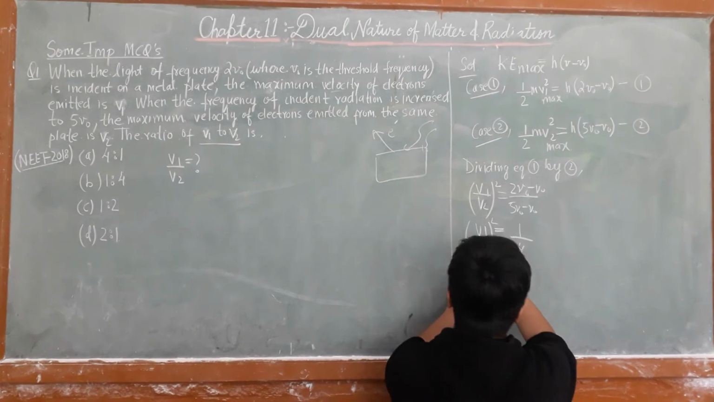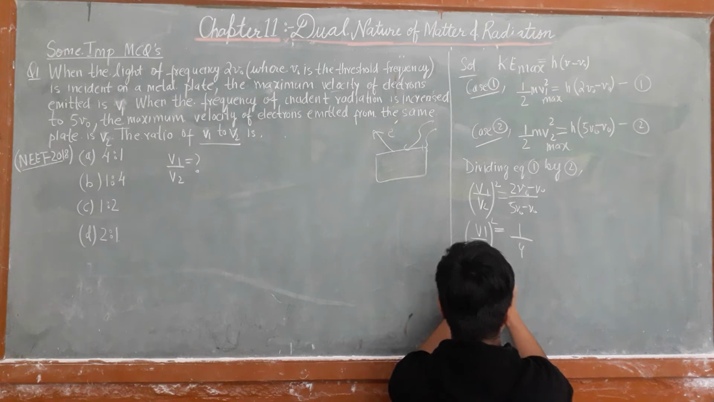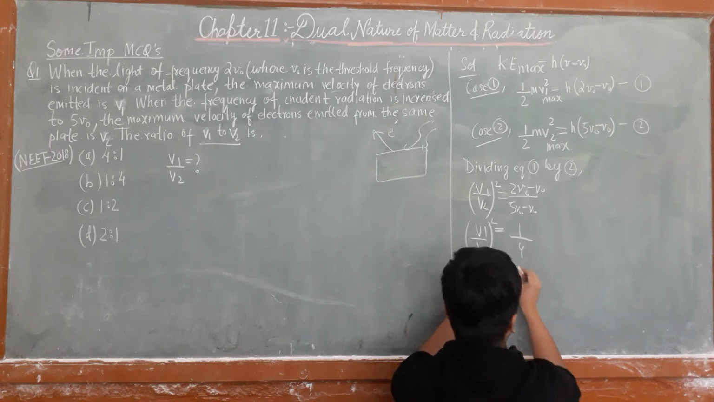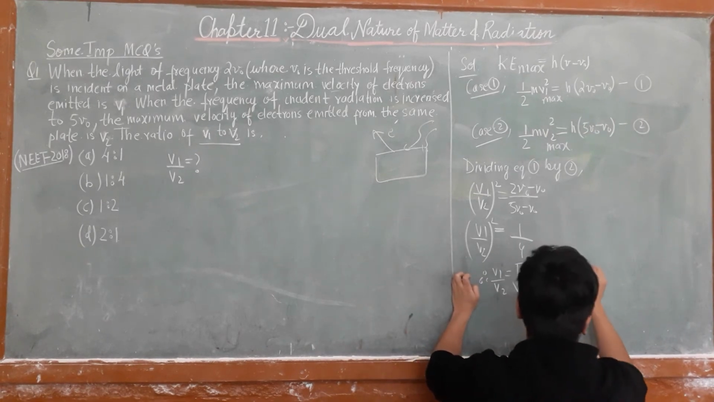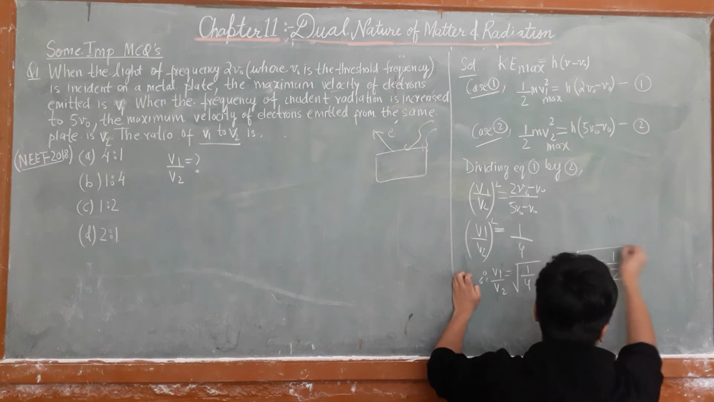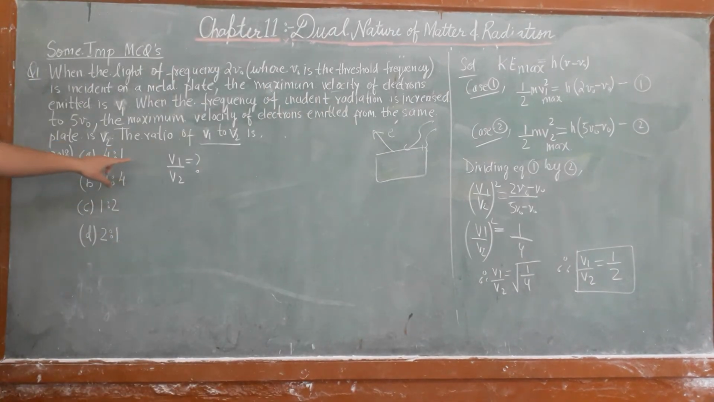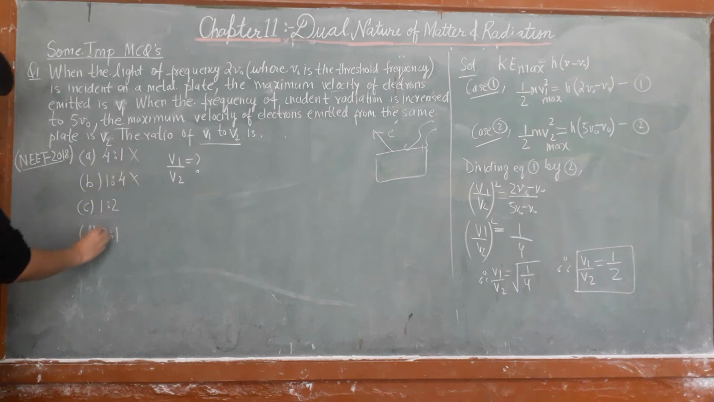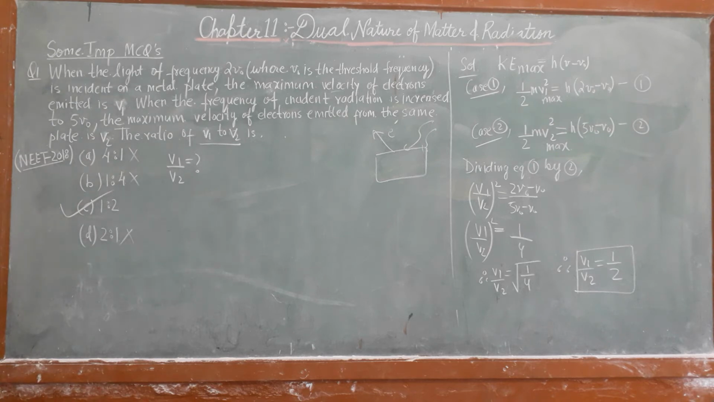Taking the root, since the left side is squared, V1 upon V2 is equal to under root 1 by 4. Therefore V1 upon V2 is equal to 1 by 2. The answer is 1 by 2. Option C is correct.